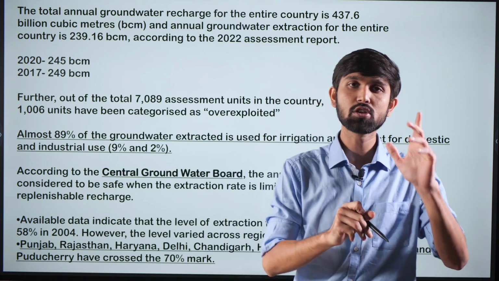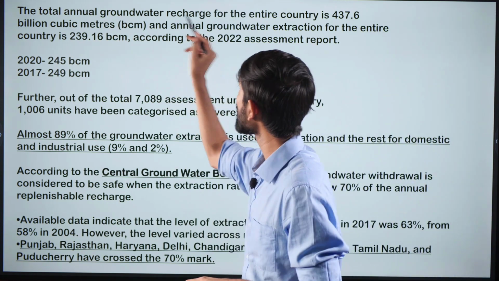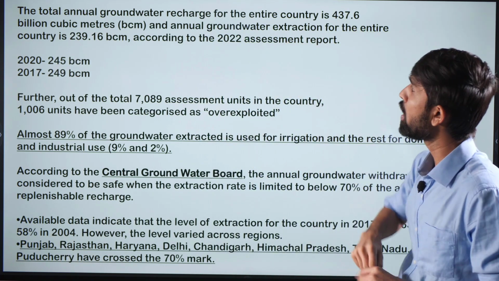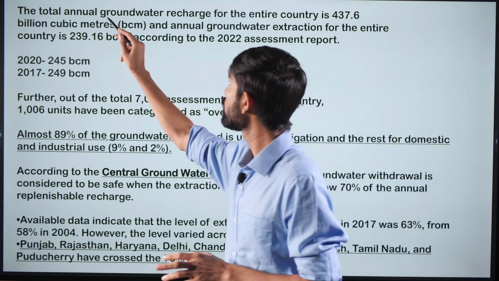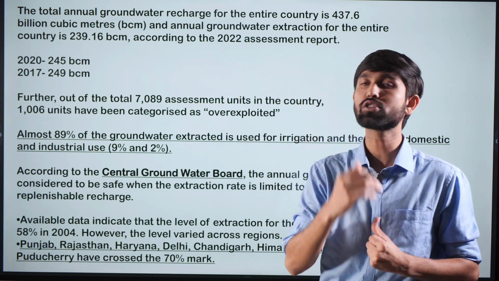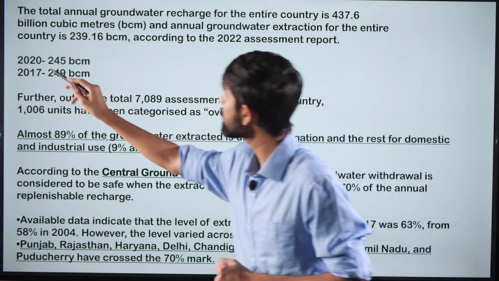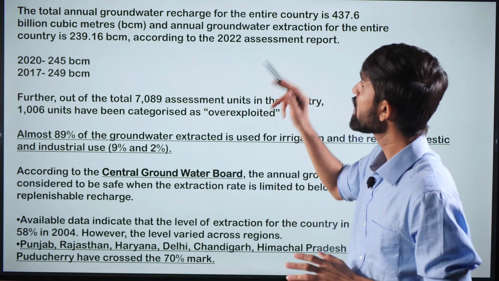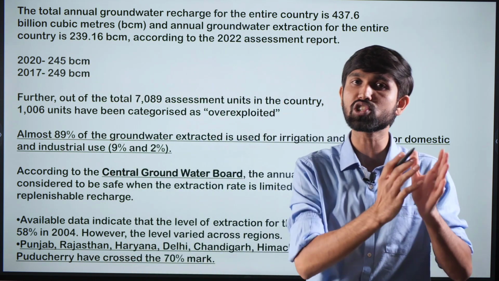billion cubic meters. So the report highlights that what we mean by annual groundwater recharge for the entire country is that this particular amount of billion cubic meters of water is required for the groundwater to effectively recharge itself. So for it to replenish itself to its original levels. And the annual groundwater extraction for the entire country is 239.16 billion cubic meters. So it takes 437.6 billion cubic meters to recharge the water level.